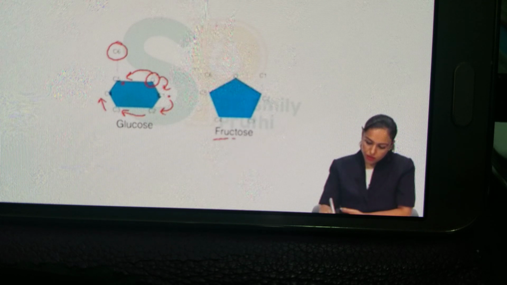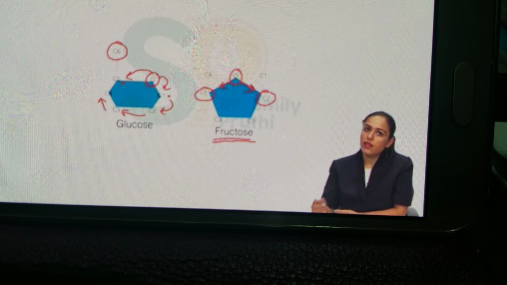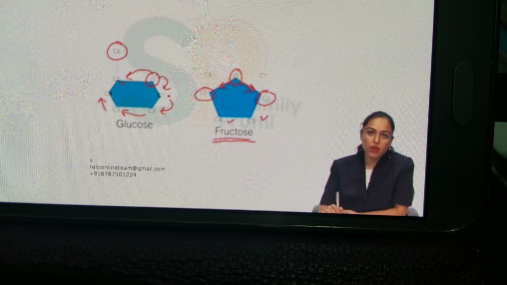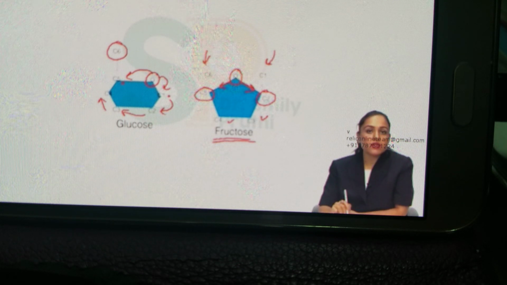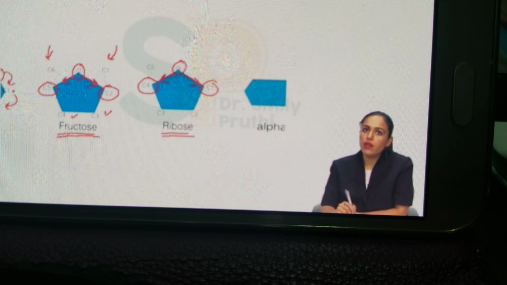Then see the fructose pyranose form, oxygen here shared between the functional and second last carbon, that is now C2 in case of fructose, and second last is the same C5, so C3 here and C4 here. You can see, if you look, C1 and C6 are out of the ring. And similarly, ribose is also furanose, and oxygen is shared between C1 and C4 now, C1 aldehyde, C4 second last carbon, right? This is ribose.